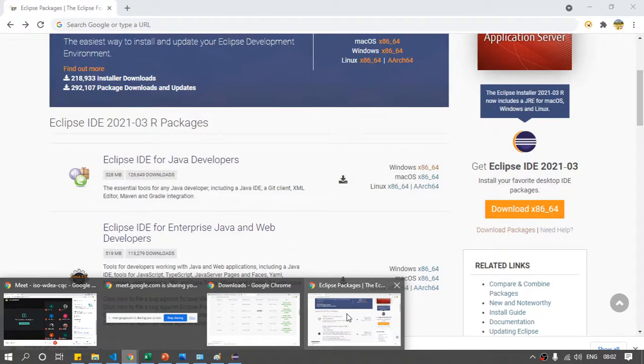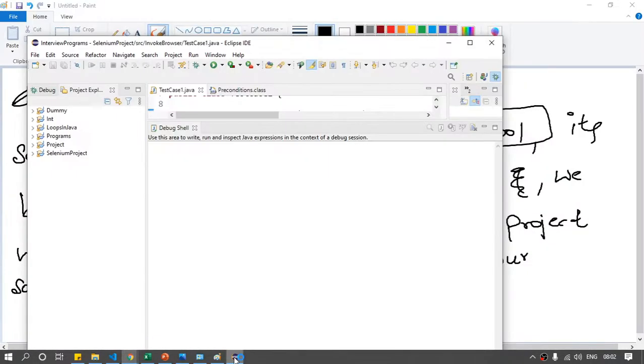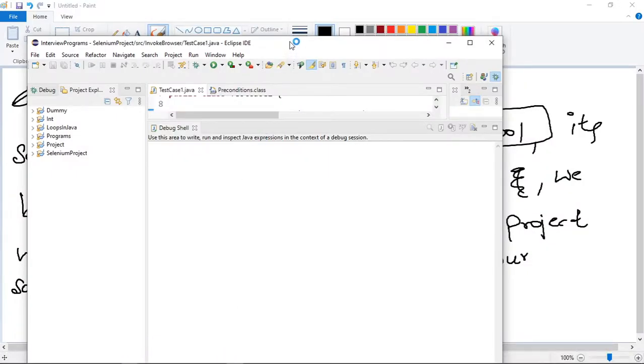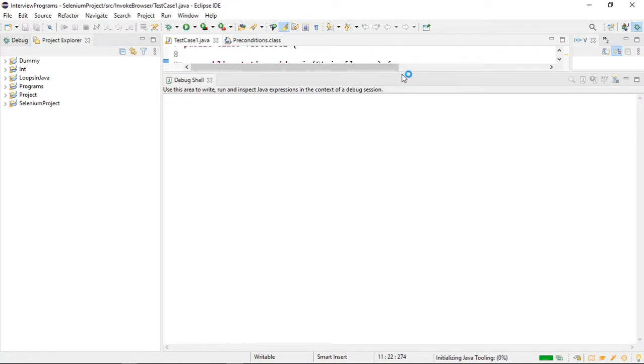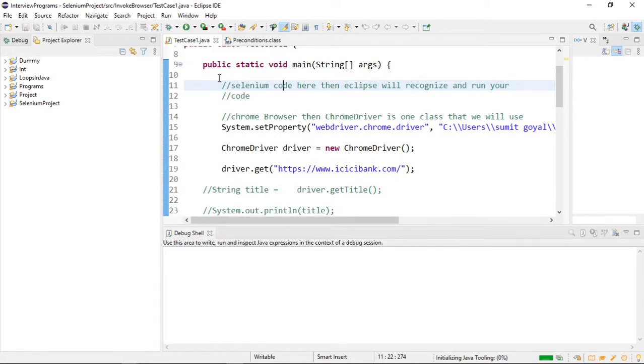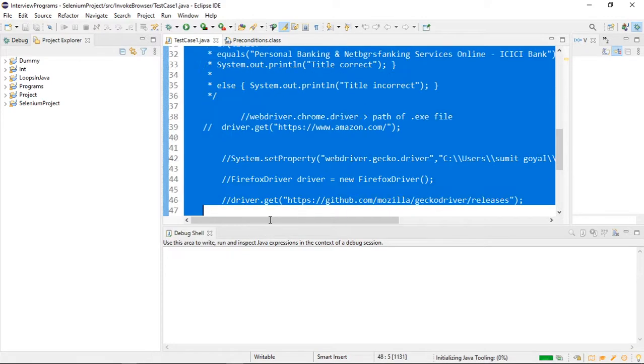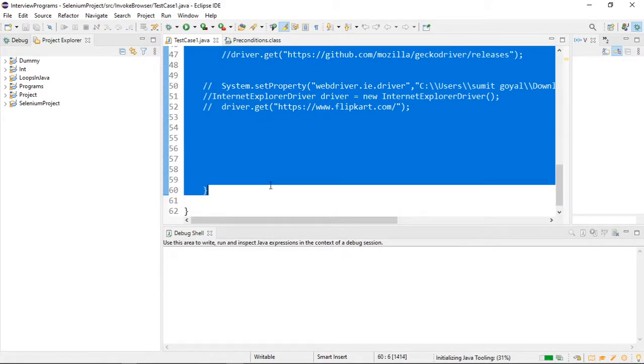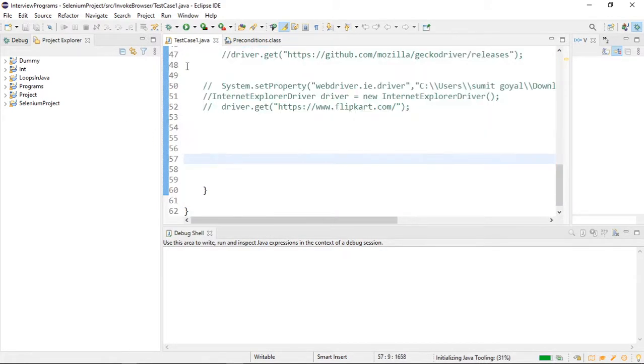Eclipse has started as well. Okay, it has opened my previous code, so let me remove it. Let us create one new project. You can create a new project for the first time.